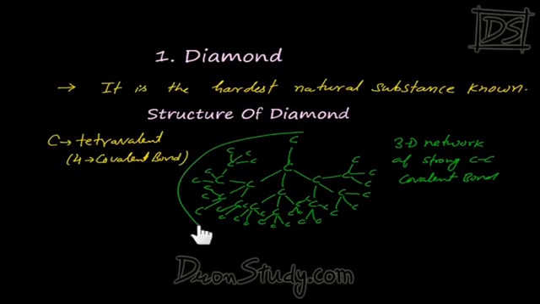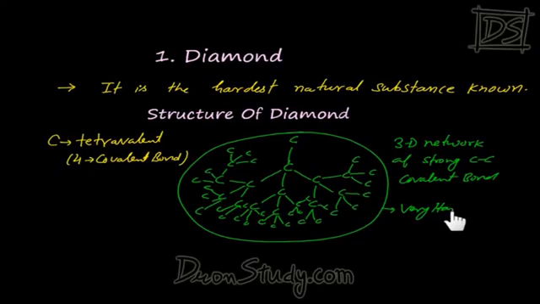Due to this network, diamond becomes very hard and brittle also. And for the same reason, we say that diamond is the hardest natural substance known on the Earth's surface. Let's see the structure of this a bit in detail.